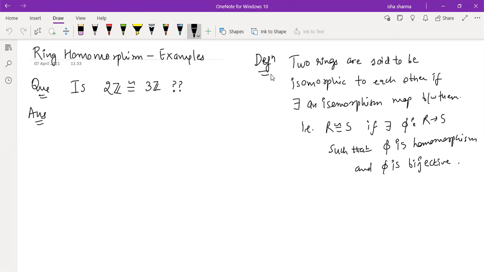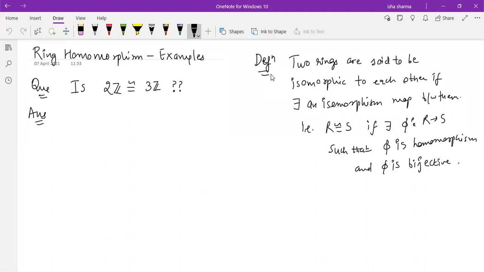Z upon 2Z: if 2Z is isomorphic to 3Z, then Z upon 2Z is isomorphic to Z by 3Z. So it gives us Z2 is isomorphic to Z3, which is not possible because Z2 has 2 elements, Z3 has 3 elements. Yeah, that is a right explanation. That is one of the right explanations. You can use that result. Okay, thank you. Anybody thinking to justify it some other way?